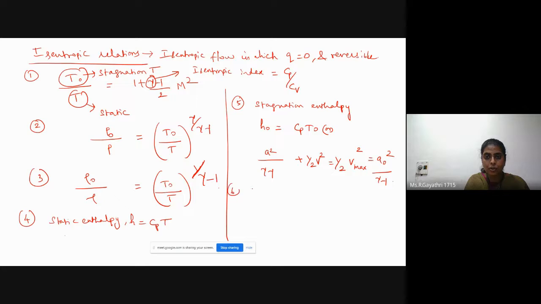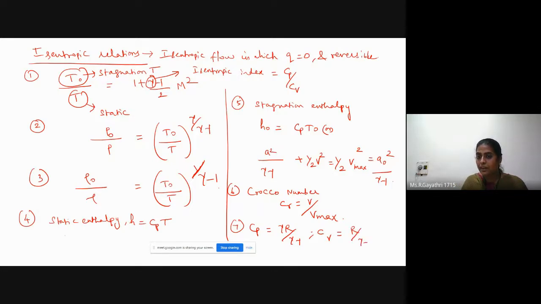Okay, next one is the Crocco number. Crocco number Cr is equal to V by V max. Try to remember everything. And Cp is equal to gamma R by gamma minus 1. Cv is equal to R by gamma minus 1. Please note down these equations. These are important equations for isentropic flow.